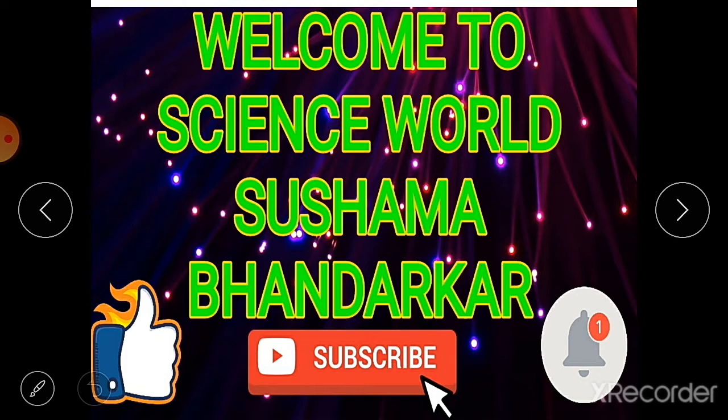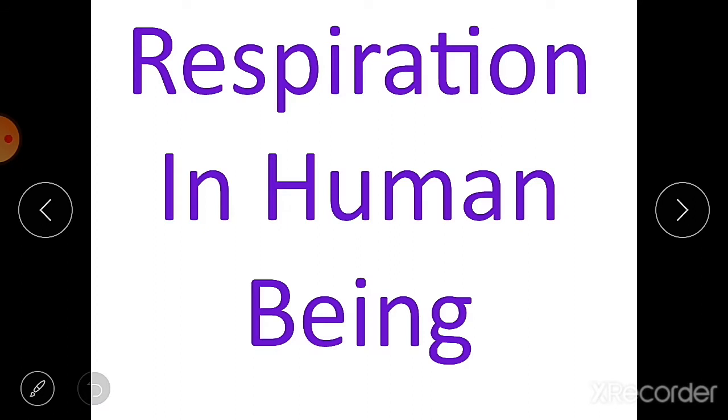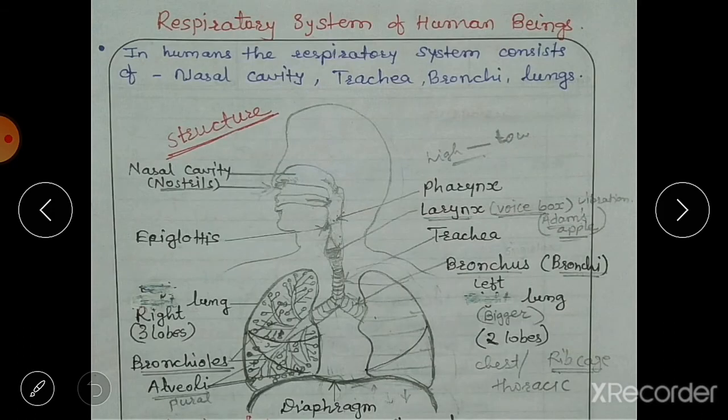Students, in our last video we discussed breathing in animals, that is, different methods of taking in oxygen and giving out carbon dioxide in different animals. We also discussed the difference between breathing and respiration. In this video we are going to read about respiration in human beings. We will discuss the respiratory system, the organs involved in it, and the breathing mechanism in human beings. Okay, so let's start.